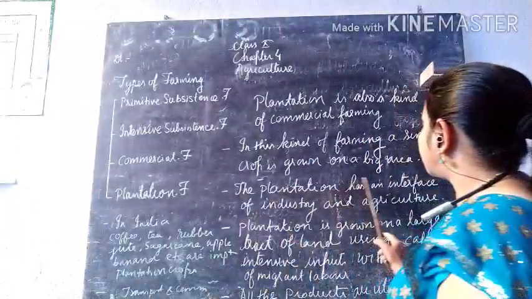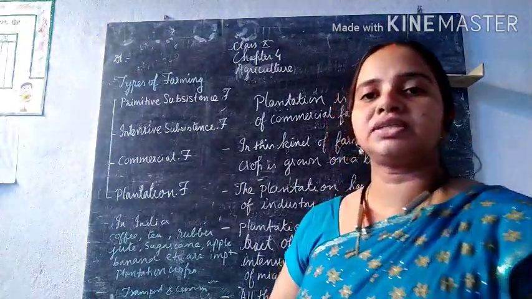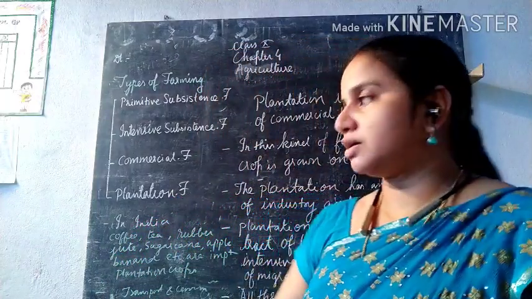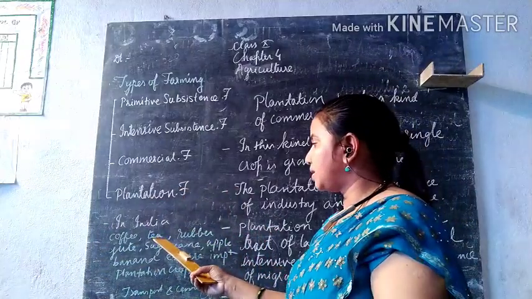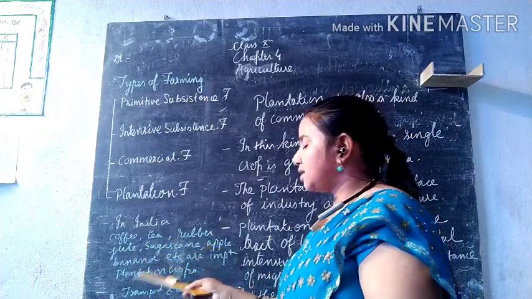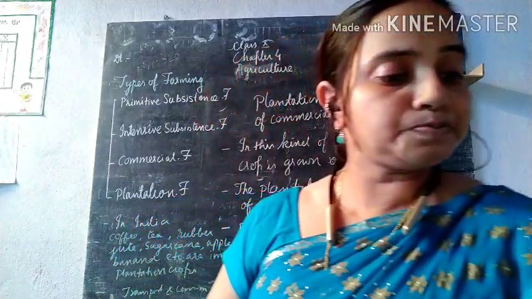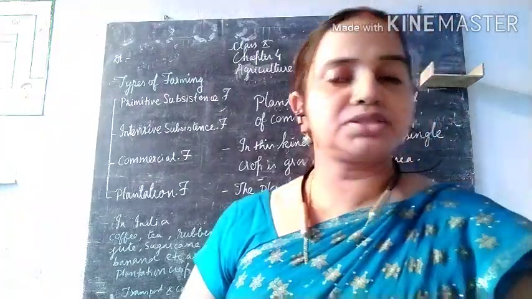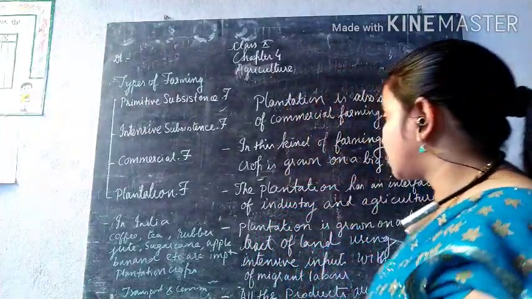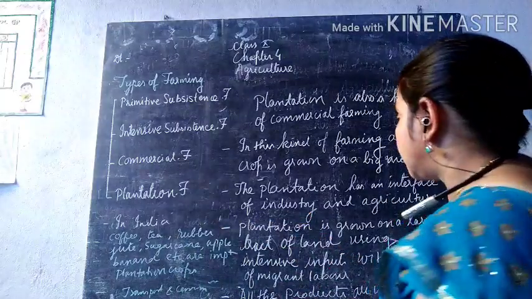Secondly, plantation has an interface of industries and agriculture. It is because of this agriculture that the industries work. It is dependent on the agriculture, and the plantation crops it provides are coffee, tea, rubber, jute, sugarcane, apple and banana. For example, you see apples in Jammu Kashmir and Himachal Pradesh, whereas tea is in North Bengal and Assam. So these are the different types of plantation crops which cater to the needs of the industries.